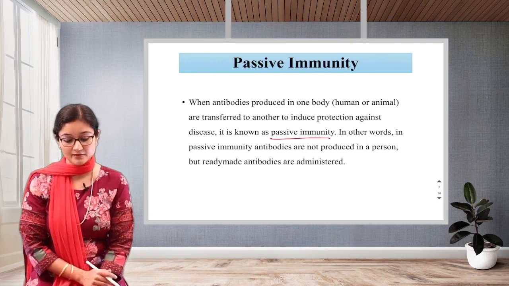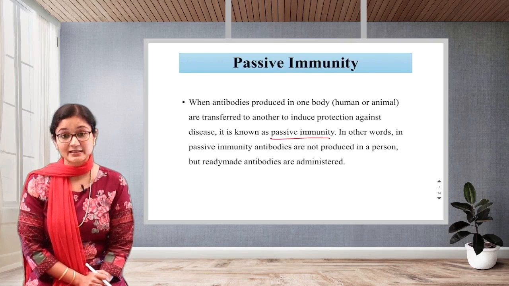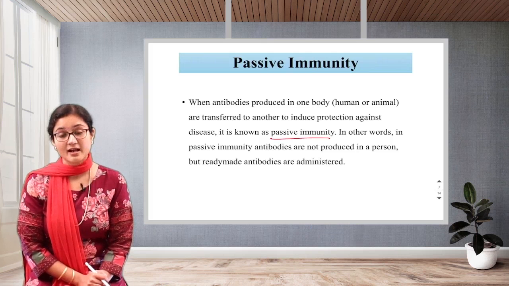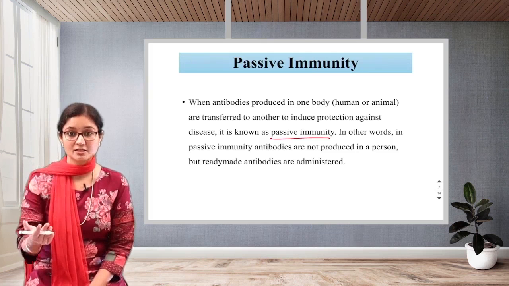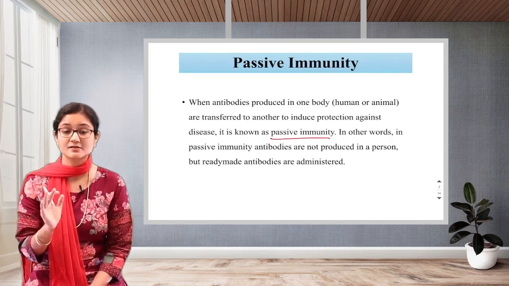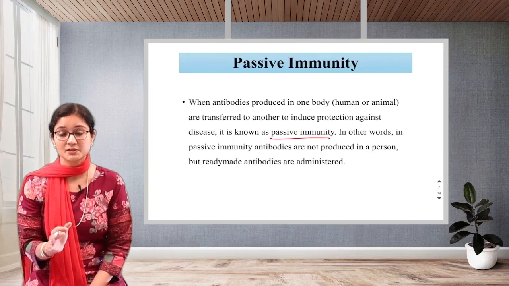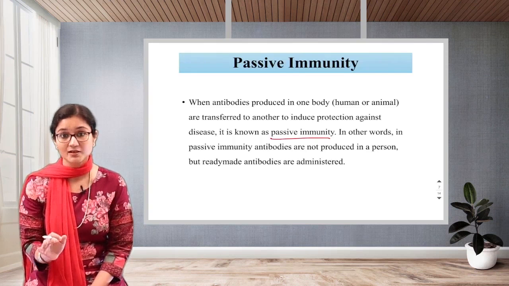In other words, in passive immunity, antibodies are not produced in a person, but ready-made antibodies are administered. Okay. So one is a form where it has been transferred from the mother to the child, or sometimes we administer or give injections to the person. Directly we instill antibodies inside the body. Are you understanding?